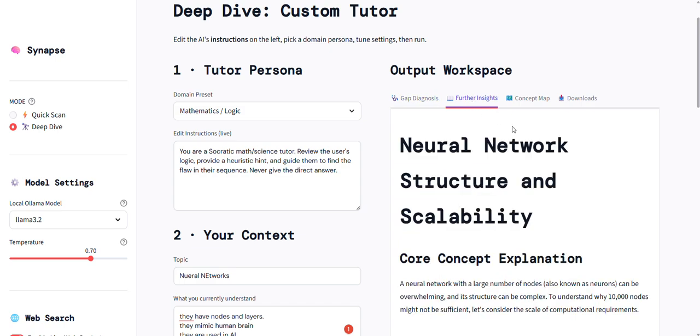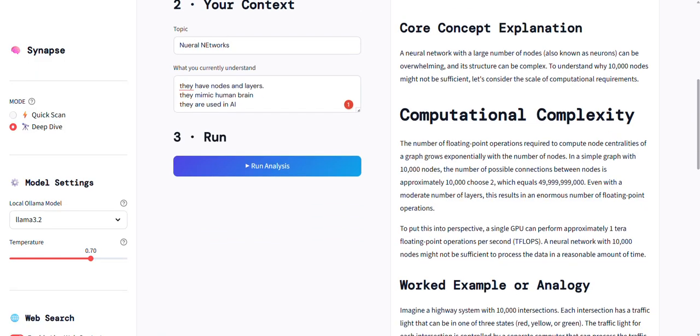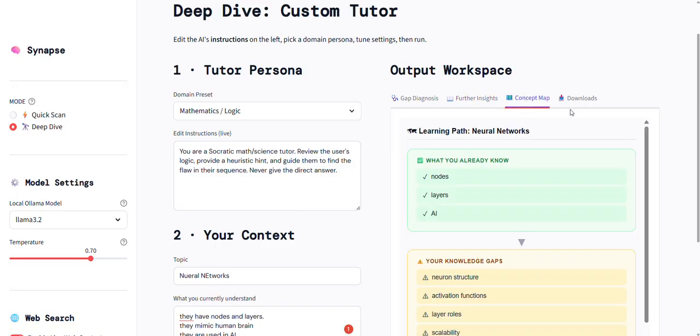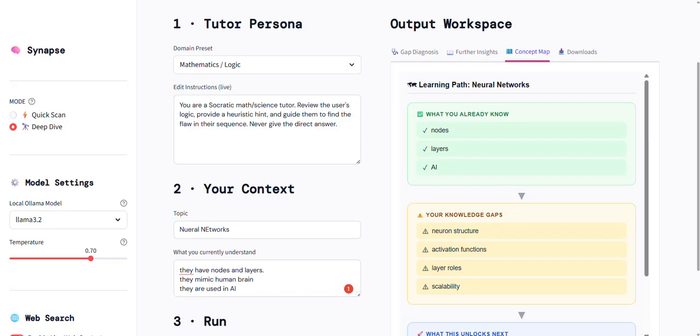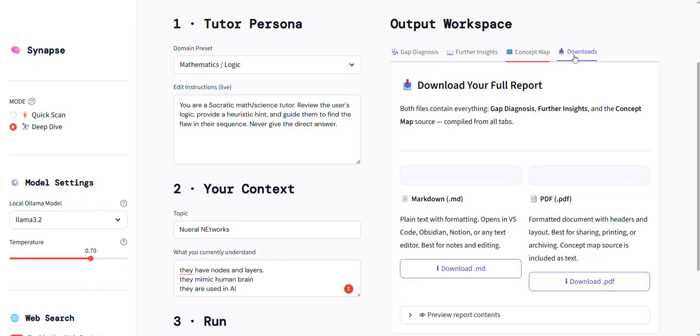And next is further insights, where all the core concepts are explained for us to bridge this gap. And finally, the concept map, where it gives us what are the knowledge gaps we have and what we will be able to understand or unlock once we bridge this gap. And finally, we have the downloads option, where you can download all this report from the deep dive as a markdown or as a PDF format.